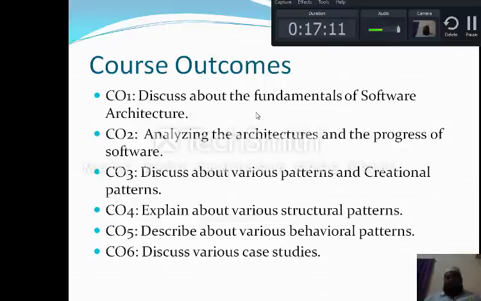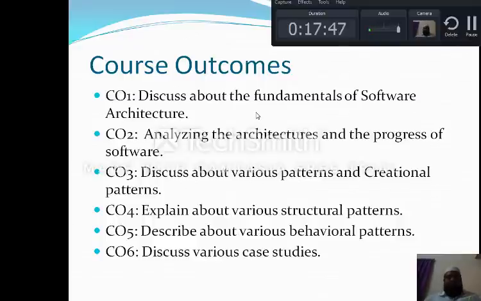Along with that, in course outcome 3 itself, we will discuss the various creational patterns, as I told you, abstract factory, singleton, likewise around 5 to 6 patterns. All these patterns we will discuss, and those help us create the basic objects and basic references for a particular software system.